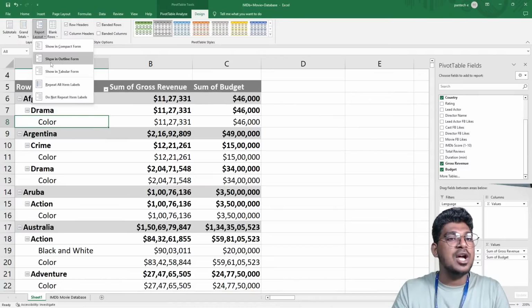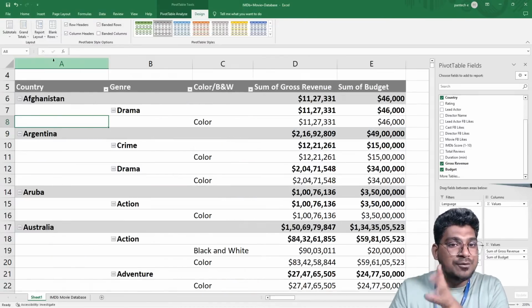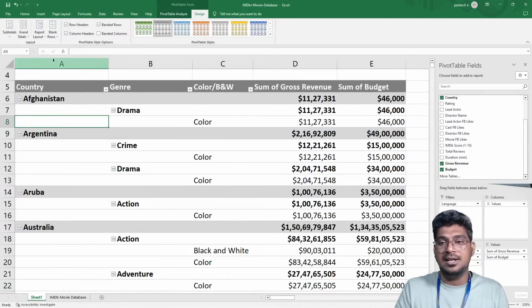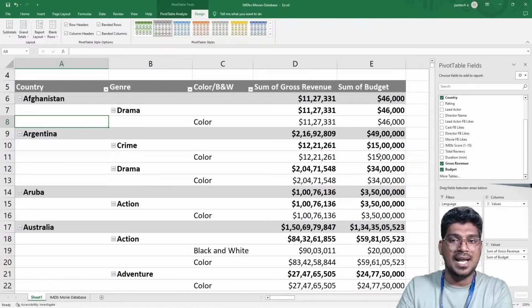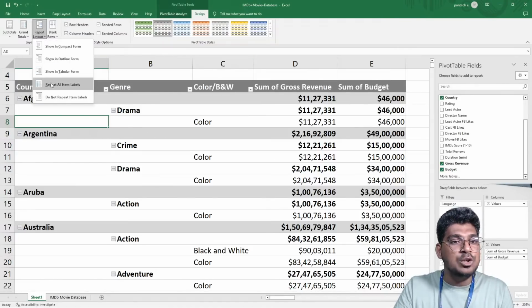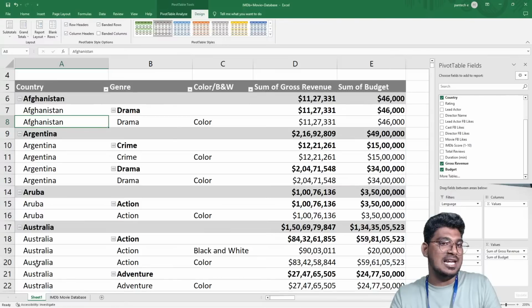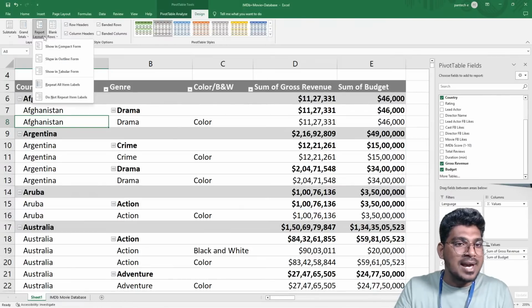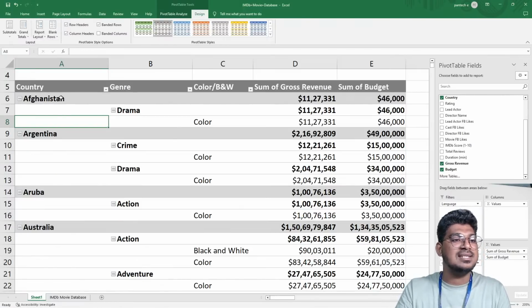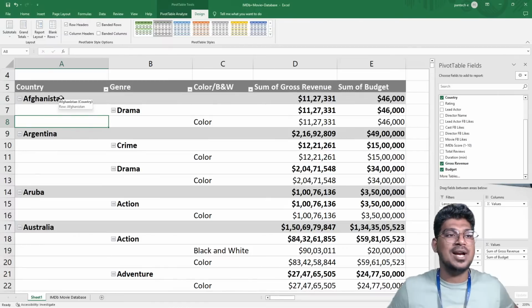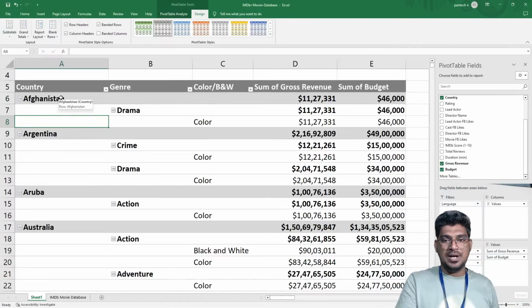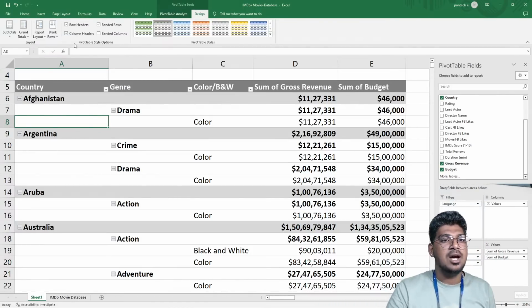So for that, we are going to show it in an outline form. It will be a good way of visualizing and understanding the format. Otherwise, if I want to repeat all the items, it is going to repeat all the country names again and again. And otherwise, do not repeat means it will not repeat that. I hope you guys understood these 5 different options.